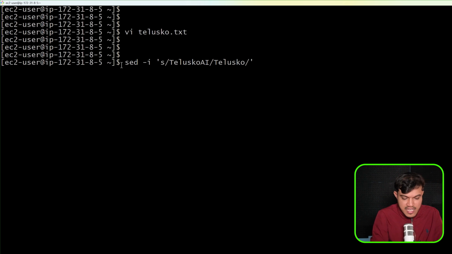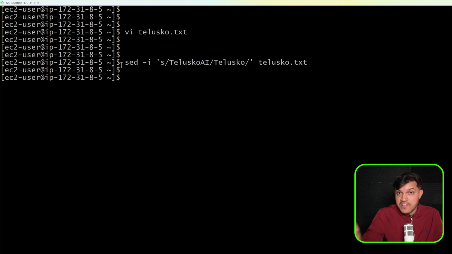And then I will say inside a file here called telusko.txt. Without opening the file, you are able to edit this. You are able to update this. Now I want to check this. I'll say cat